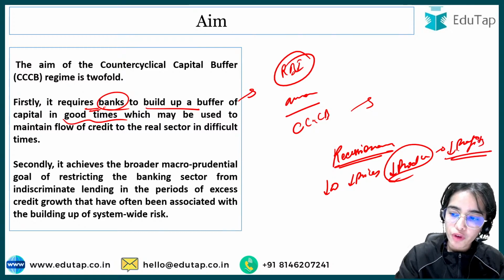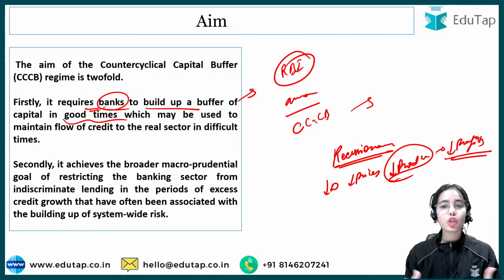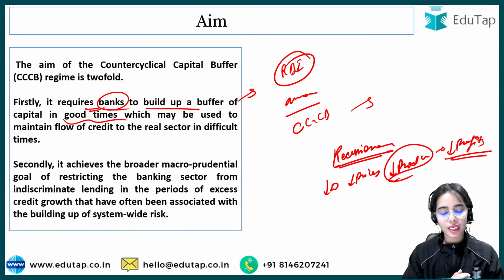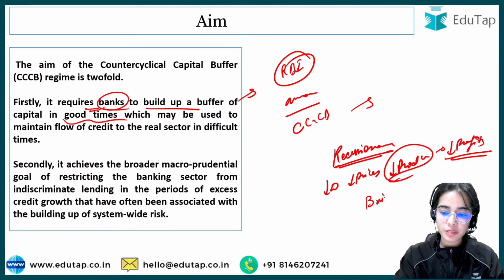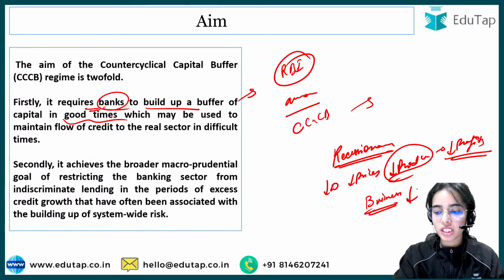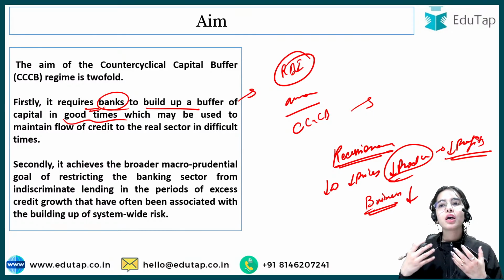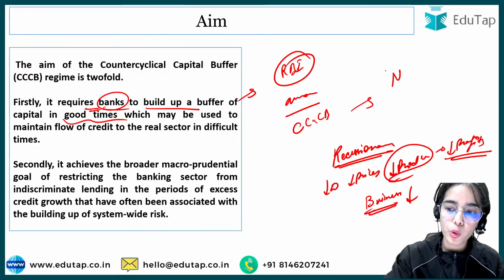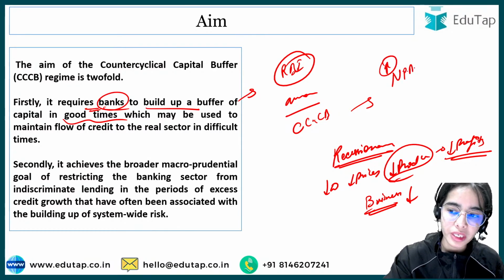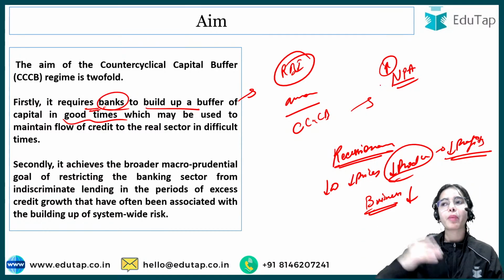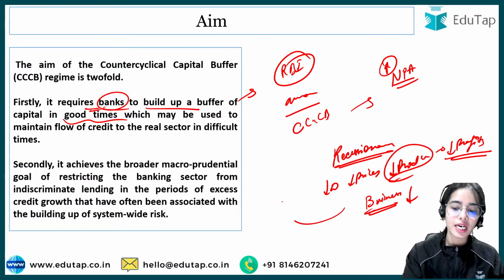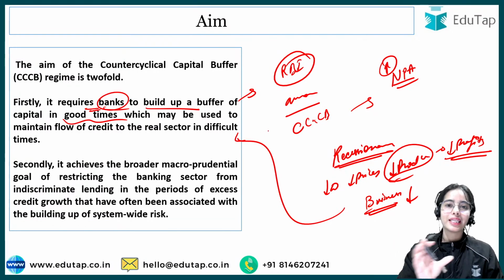With the low profits, the businesses will not have much money to repay the loans that have been taken. So the businesses might start not repaying the loans. More and more loans start becoming non-performing assets, that is, the loans are not coming back, or the interest payments are not coming back. So for this kind of situation, there are extra buffers that have to be maintained.